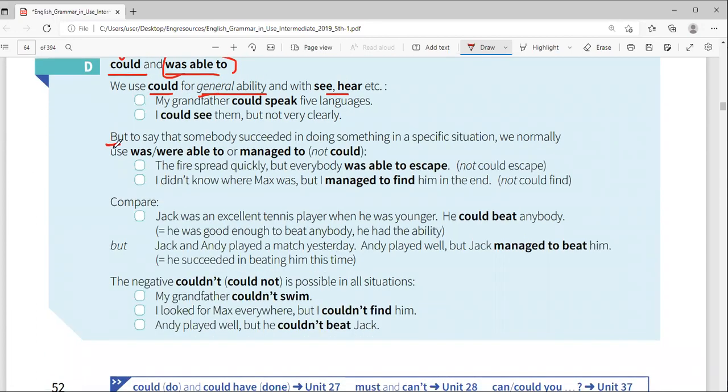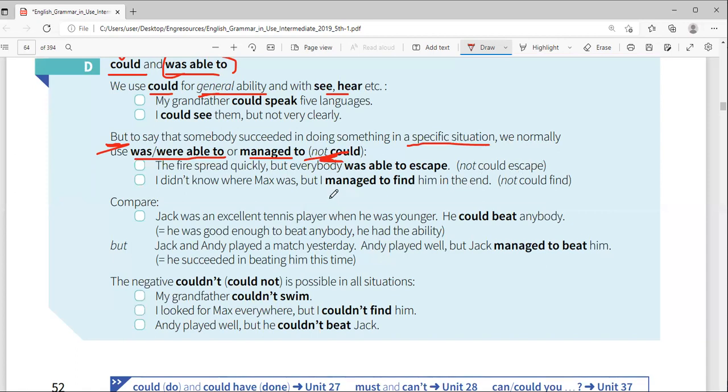But to say that somebody succeeded in doing something in a specific situation, we normally use was able to or managed to, the one I told you. Not could. For example, the fire spread quickly, but everybody was able to escape. You see, it's a specific situation. When the fire accident happened, isn't it? So the fire spread quickly, but everybody was able to escape. Don't say everybody could escape.